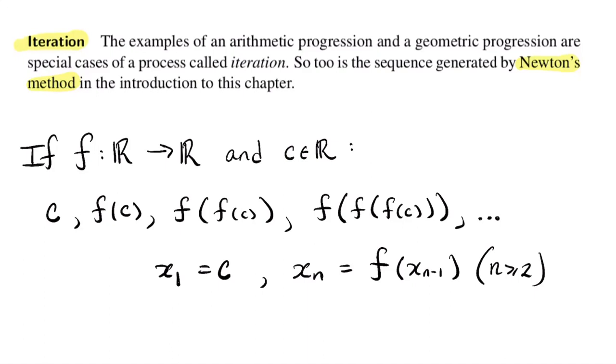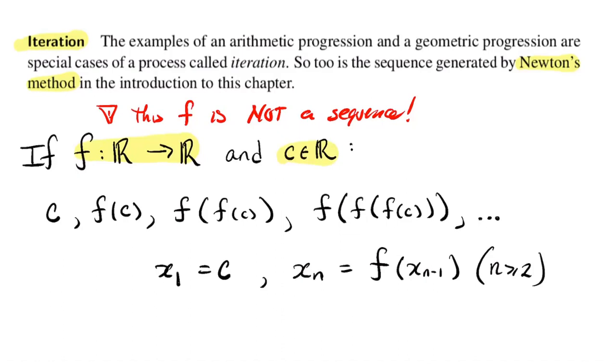So what do I mean by iteration? I take some function f from the real numbers to the real numbers. Maybe I should note here that this f is not a sequence. Maybe you can stop the video and say why before I do. I'm not going to give you much time, so hit pause now. But this f is not a sequence because its domain is not the set of natural numbers. It's the set of all real numbers. So you take some function f, not a sequence, but a function from R to R, and then you pick some value c. It's also called the seed.